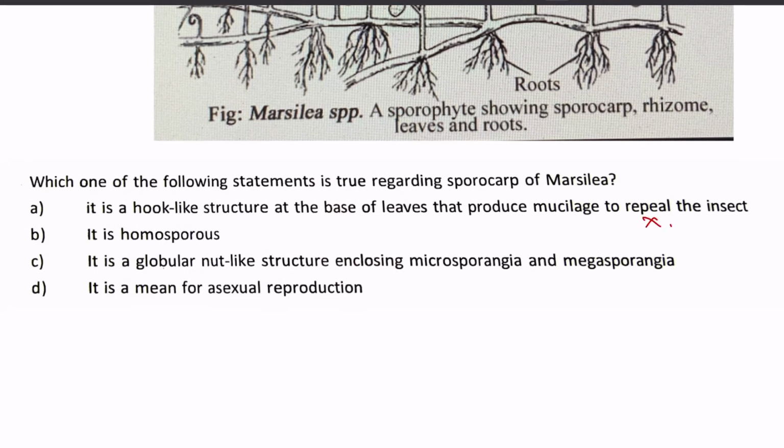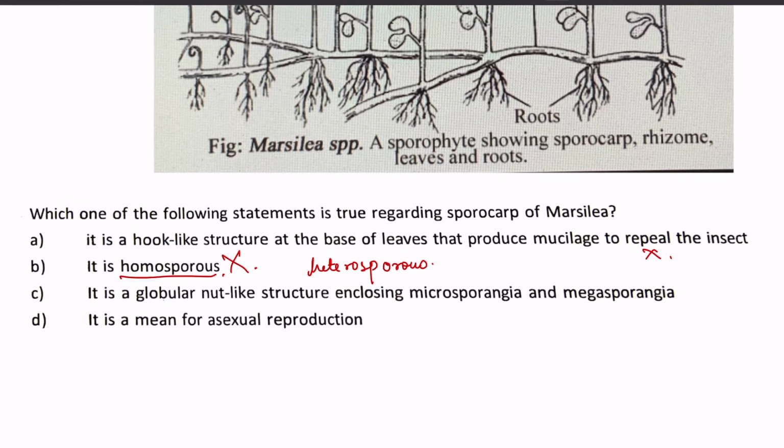Is it homosporous? No. Marsilia species are heterosporous, so that is wrong. Next is, it's a globular nut-like structure which encloses the microsporangia and the megasporangia. It is true. And it is meant for sexual reproduction?